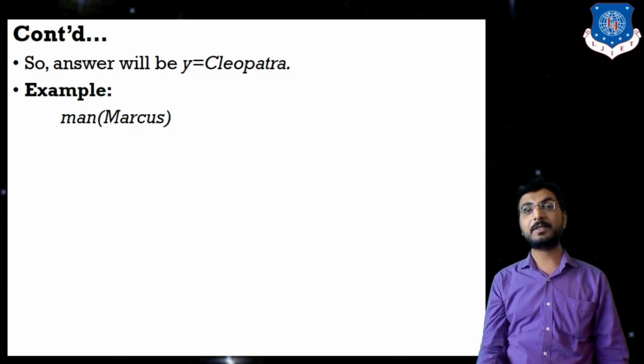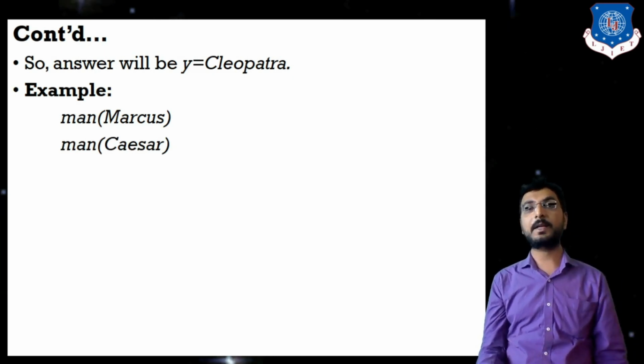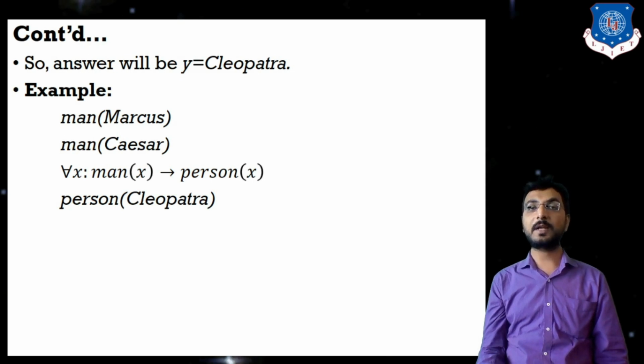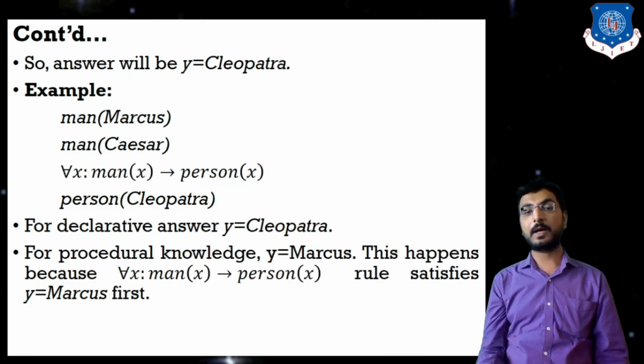Now, for example, if we consider our statements in a somewhat different manner, that is man of Marcus, man of Caesar, where the last two statements of these logical assertions are swapped. So they are, let's say, for all X, man of X is also person of X, and last is person of Cleopatra. These last two statements are swapped with each other. For declarative, the answer is Y equal to Cleopatra, but for procedural the answer will be Y equal to Marcus.